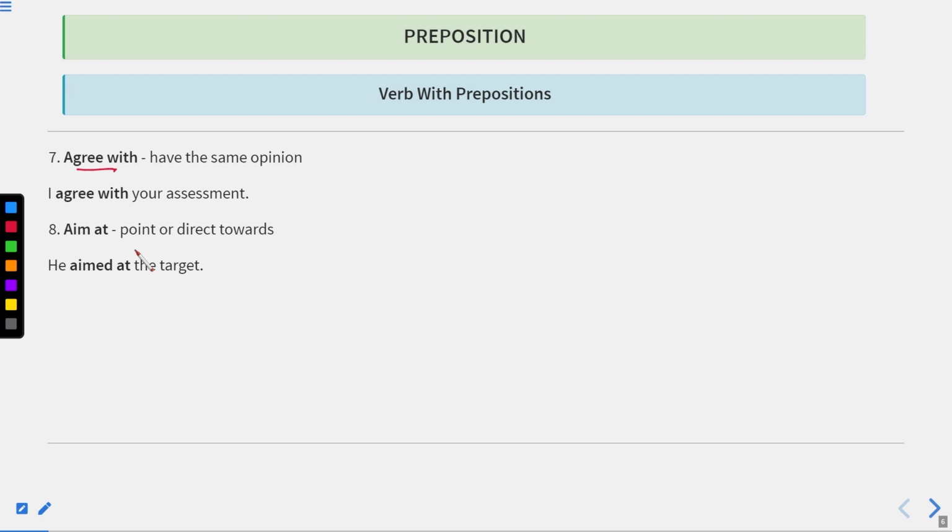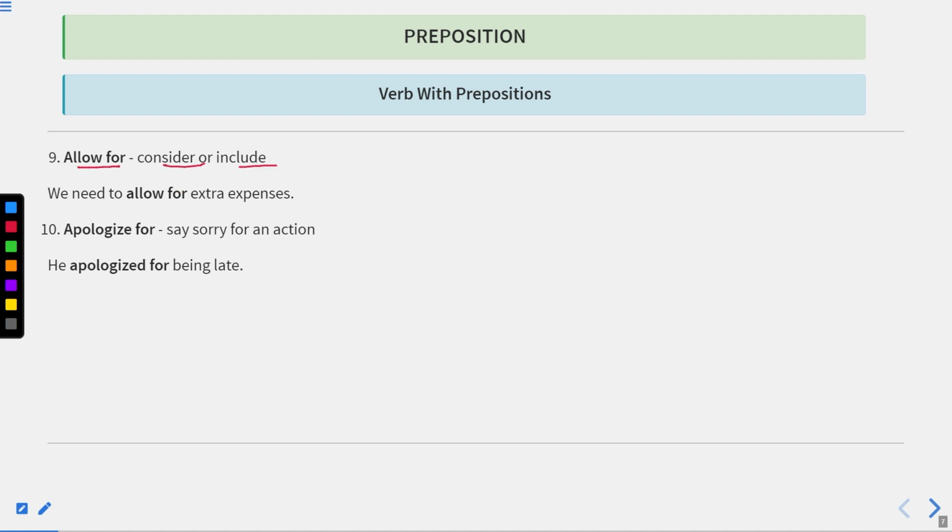This is agree with. It means when we present our consent with someone, having the same opinion. I agree with your assessment. Okay, aim at, point or direct towards. If I aim at something, it means there is a target and I'm pointing at that target. Okay, so he aimed at the target. Okay, and agree with means when I have the same opinion as that of the other person. Or you can say the opinions of both the people match. Okay, now let us move to the next one.